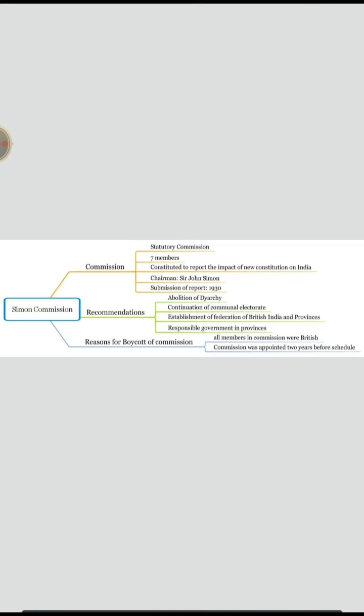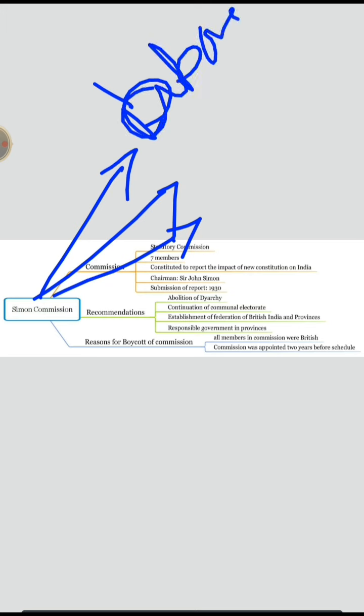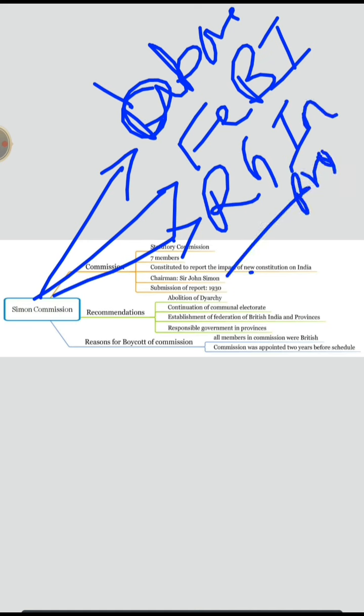It recommended some points. Those are abolition of diarchy, and establishment of a federation of British India, and responsible government in provinces. That means provinces should be endowed with more powers.